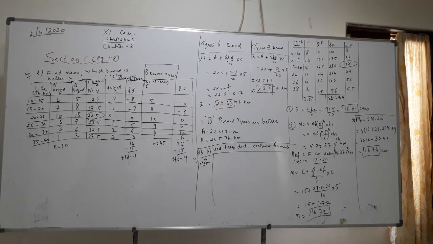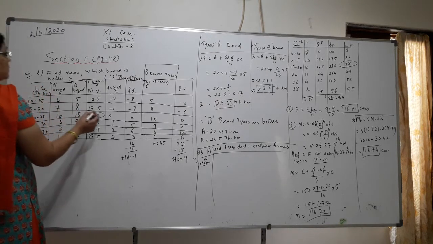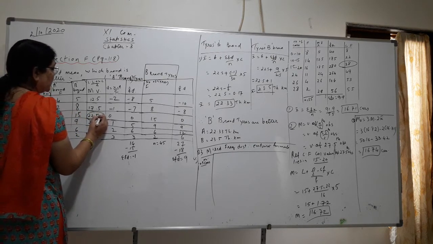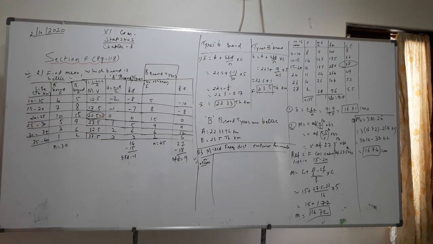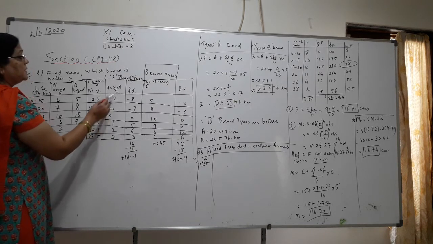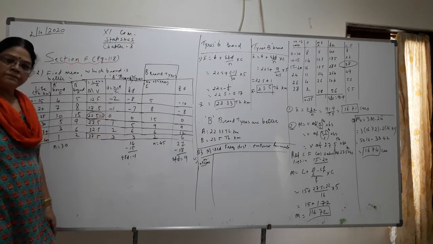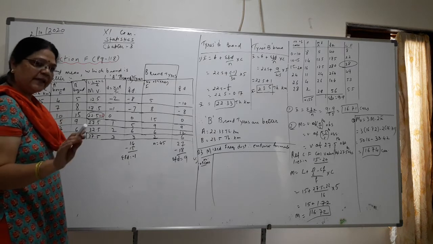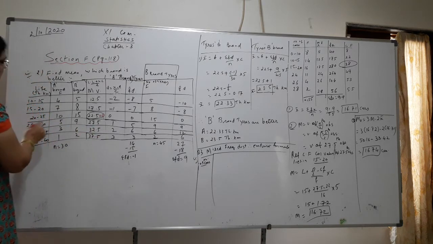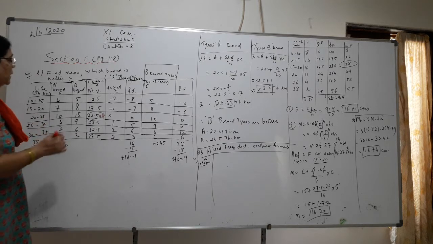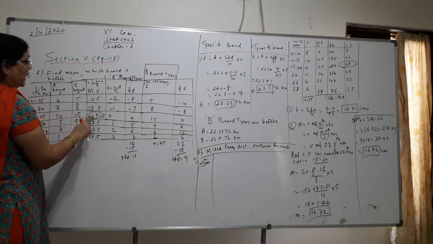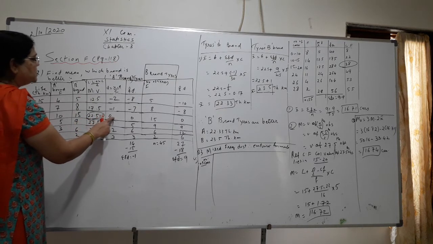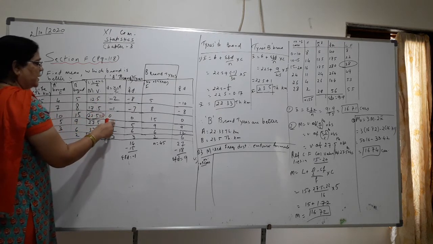I have taken the middle one, and as the class length is equal, you don't have to do anything else. Whichever number you have assumed as the assumed mean, there you put 0, and when you move upward you put -1, -2, and downward 1, 2, 3. You will find this method easy, and easier when the class length is equal. You only have to find the mid value, assume one middle number, then put 0, -1, -2, and here 1, 2, 3.